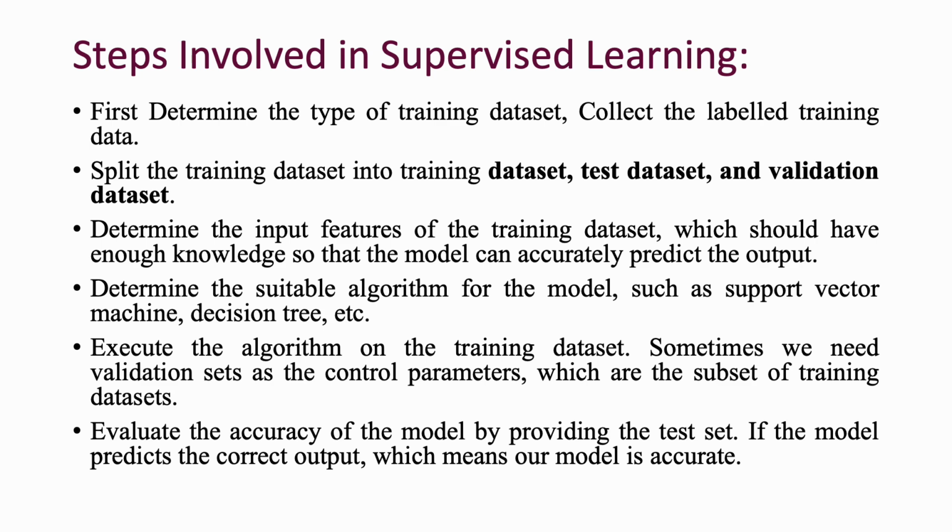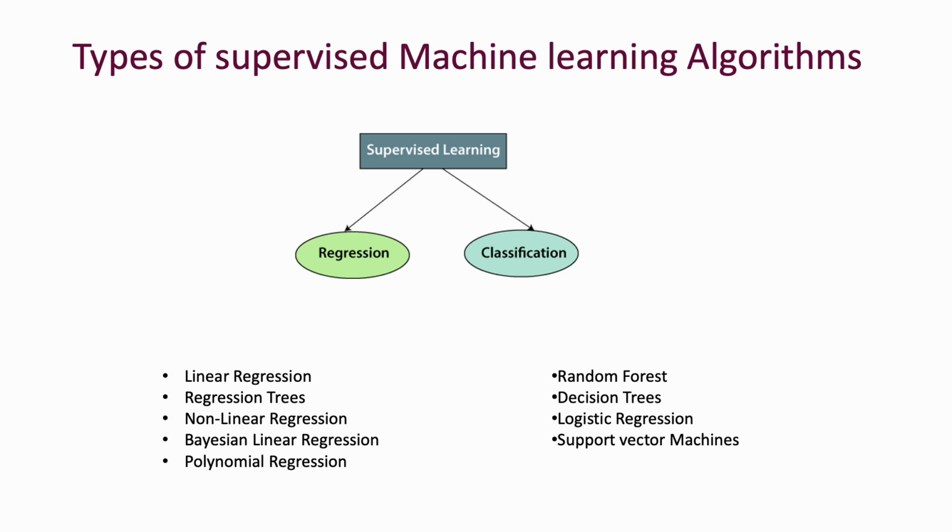Types of supervised machine learning algorithms. We classify them into two types: one is the regression model, and the other is the classification model. Under the regression model, we have linear regression, regression trees, nonlinear regression, Bayesian linear regression, and polynomial regression. Under the classification model, we have random forest, decision trees, logistic regression, and support vector machine.